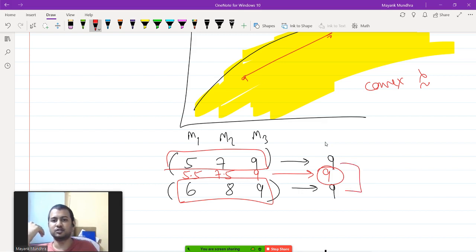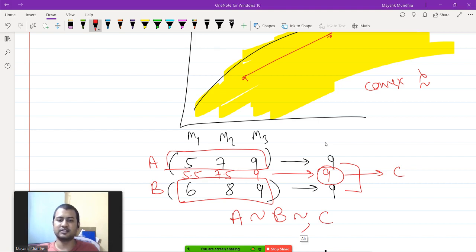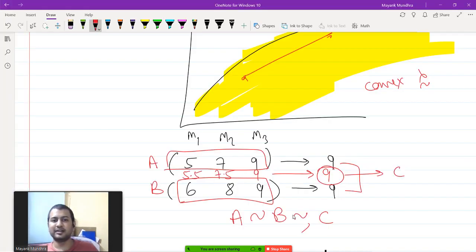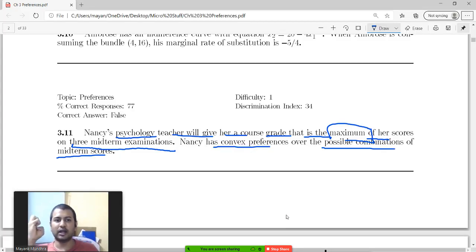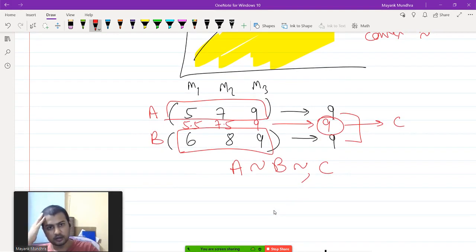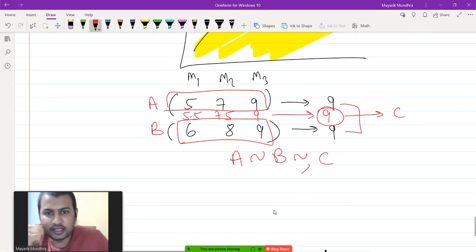Okay, so if these two were scenarios A and B and this would be scenario C, yes, she is indifferent between A and B, but she is not better off at C. She is also indifferent on C. So that's why in this situation the preferences are not convex. So why did they give you such an example? The idea is that this is basically a max function.